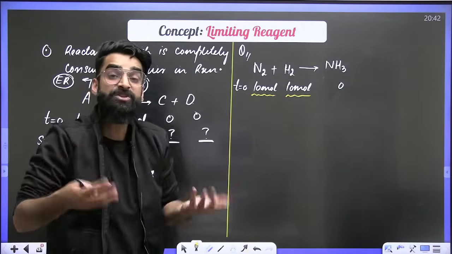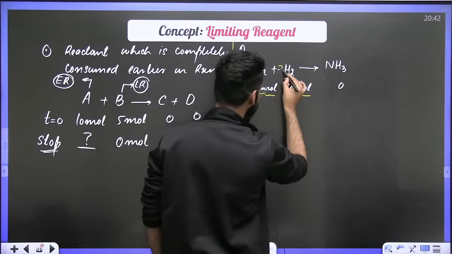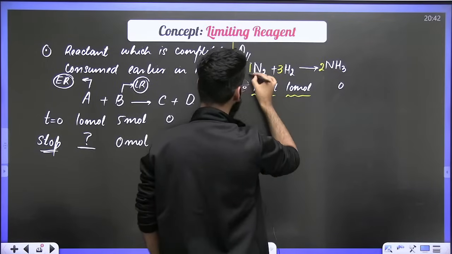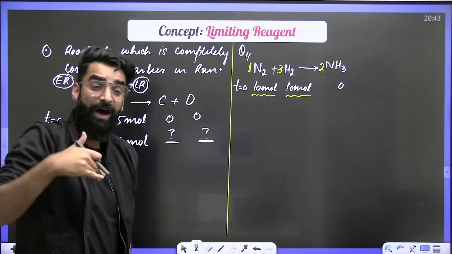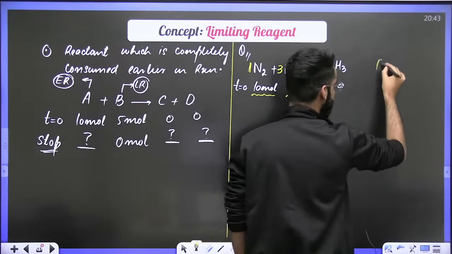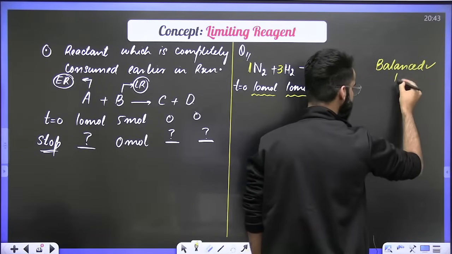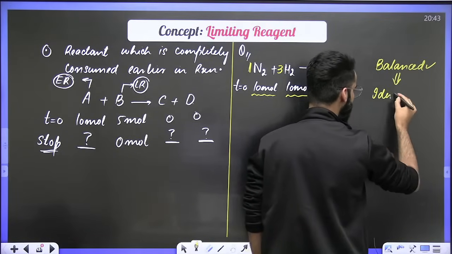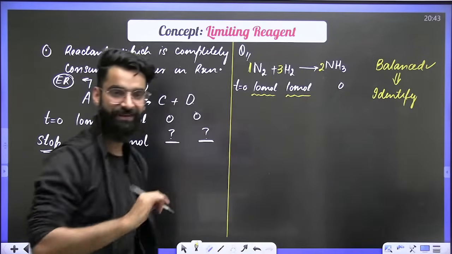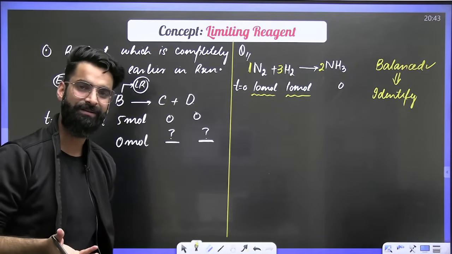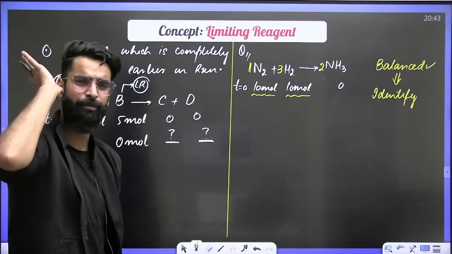Now, what are the steps to be taken care of? Remember, the first step always is to balance the reaction. Is the reaction balanced now? Yes, the reaction is balanced. After balancing the reaction, just identify the limiting reagent. Now the point is, how do we identify the limiting reagent? It's very simple, basically. One simple trick I'm going to tell you.